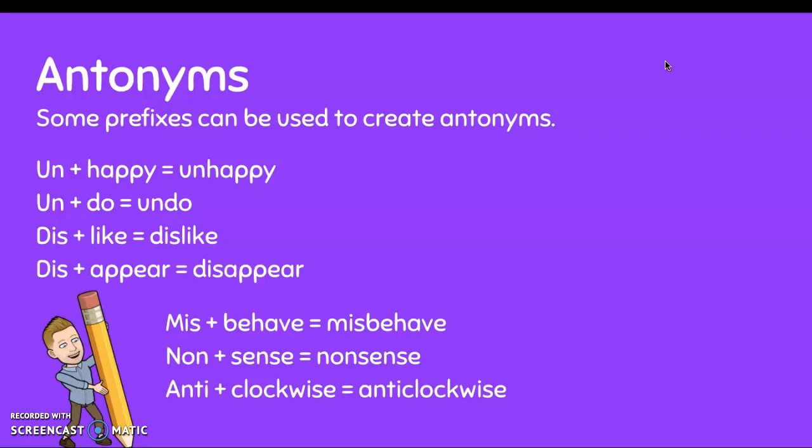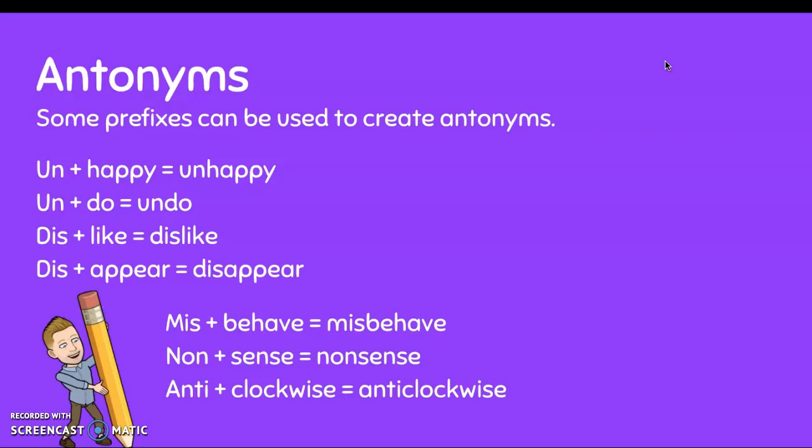If you put dis in front of appear, you get disappear, which is the opposite of something appearing. If you put miss in front of behave, you get misbehave, which is the opposite of behaving. If you put non in front of sense, you get nonsense, which is the opposite of something making sense. If you put anti in front of clockwise, you get anti-clockwise, which is the opposite direction to clockwise.